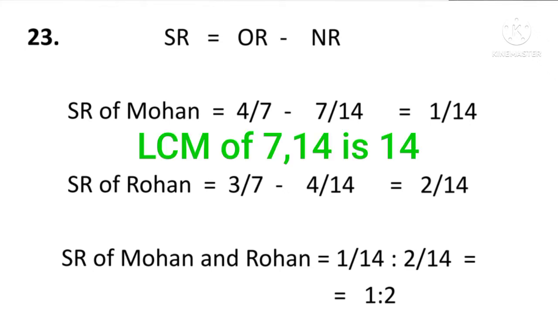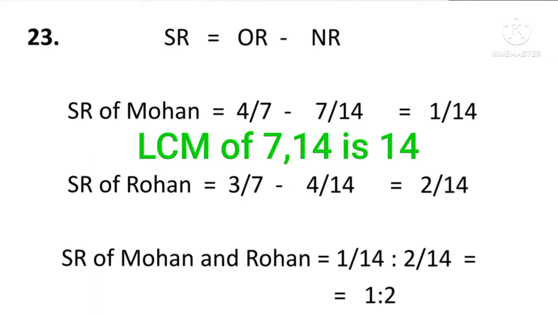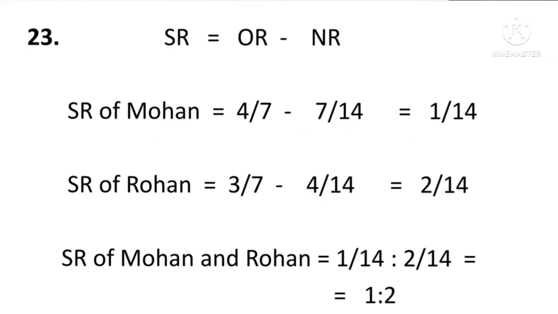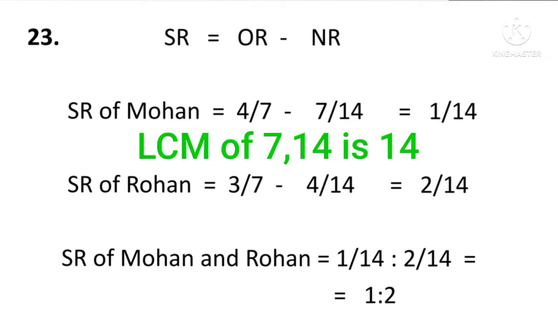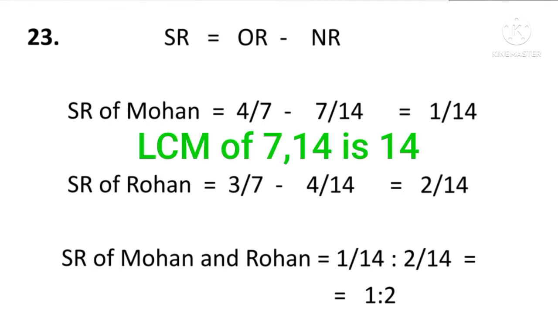Likewise, sacrifice ratio of Rohan, his old ratio is 3/7 and new ratio is 4/14. So 3/7 minus 4/14. Here also LCM is 14. When you calculate, the answer will come 2/14. Therefore sacrifice ratio of Mohan and Rohan is equal to 1/14 is to 2/14. Cancel 14, the answer would be 1:2.